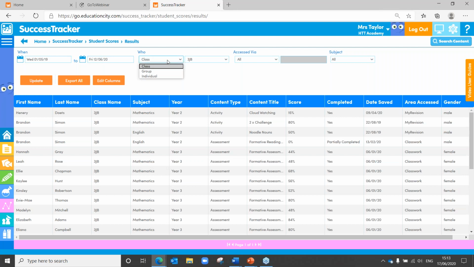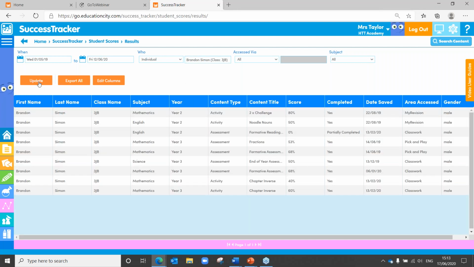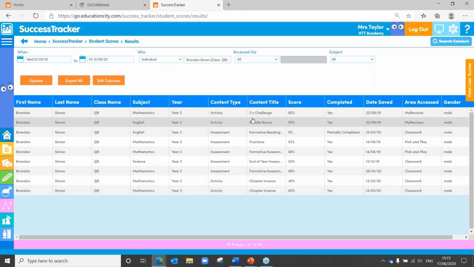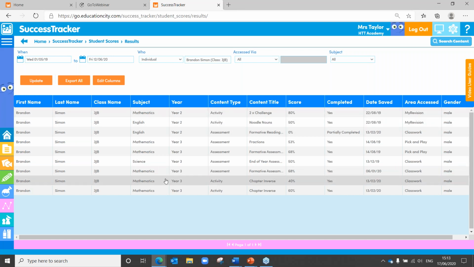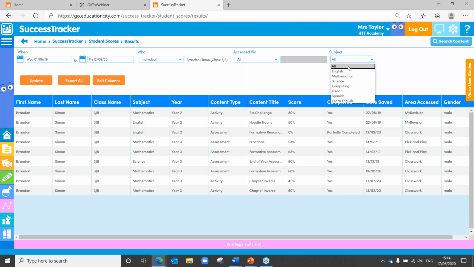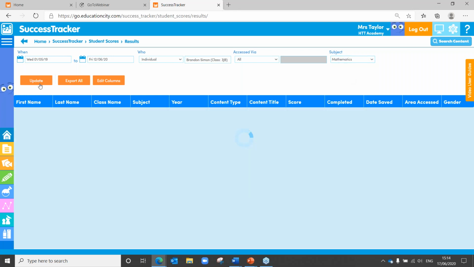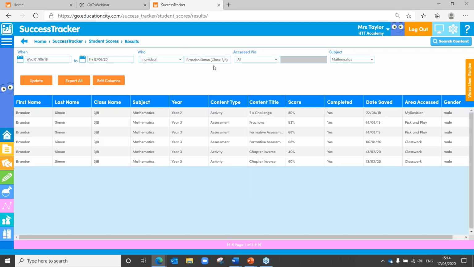And the great thing is as well, you can also filter down to individual students. So as an example, if I have a look at this student just here, you can see everything that one student has done. Export that data if I need to. Really good for parents' evening, this one. So you can show that on the screen if you're doing the virtual parents' evenings. But you can use that data if you need to, and use that data ready for the next piece of work as well. You've got your subject filters just here as well, so you can go through and filter those down too. There we go.